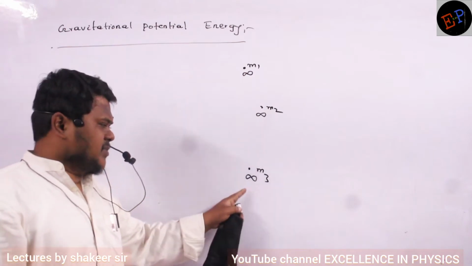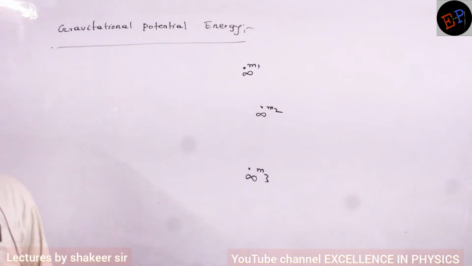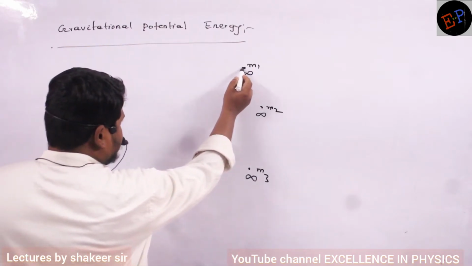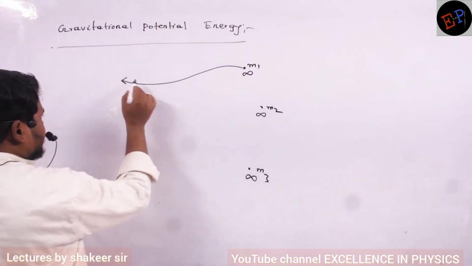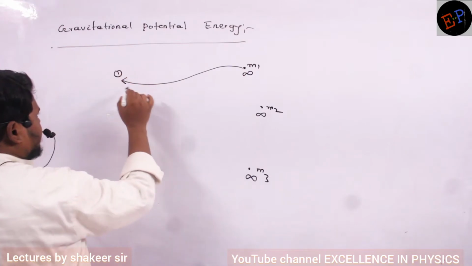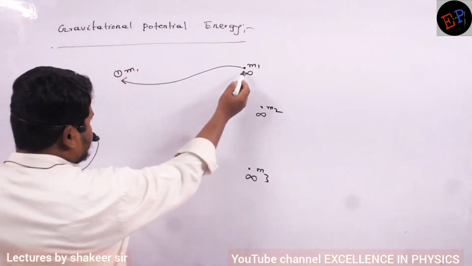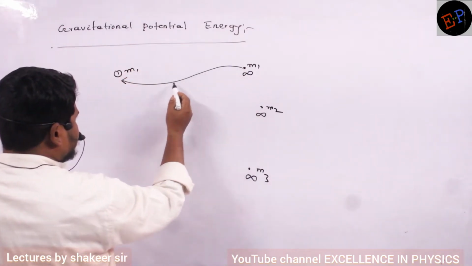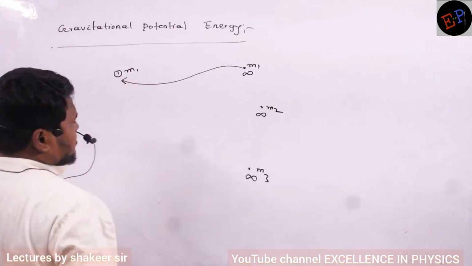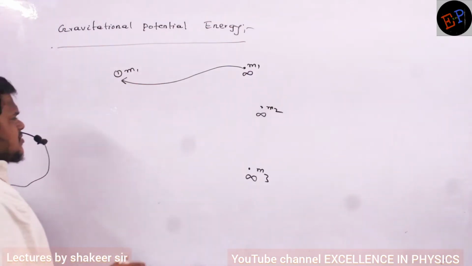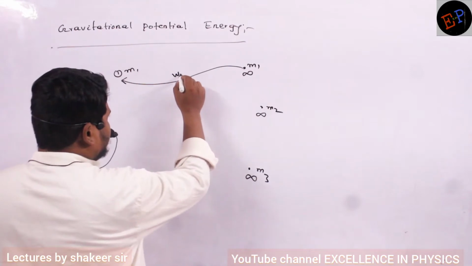So force of attraction between them will be how much? Zero. There is no force of attraction. Clear? Now what I do is I want to bring this mass m1 up to somewhere here, this point. Let us consider this point to be point number 1. So I want to bring this mass from this infinite position to this position. Then let us consider the amount of work which I have to do, W1.